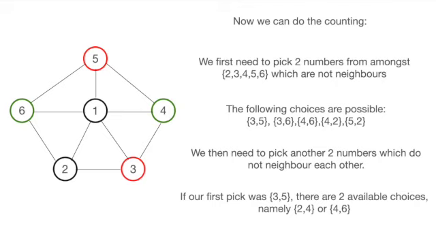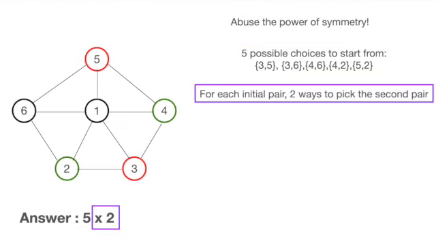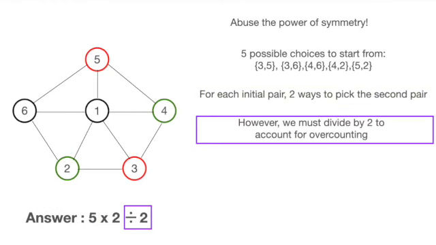Since the structure of the graph is symmetric, it doesn't matter which first and second pair we started out from. There are 5 choices for our initial pair, and 2 choices for the second pair. However, we need to account for repeats from double counting. We could have started out from 5, 3 as the first pair and assigned 2, 4 as the second pair, but we could have started from 2, 4 and assigned 5, 3 as the second pair as well. So a division by 2 is necessary to account for this double counting.